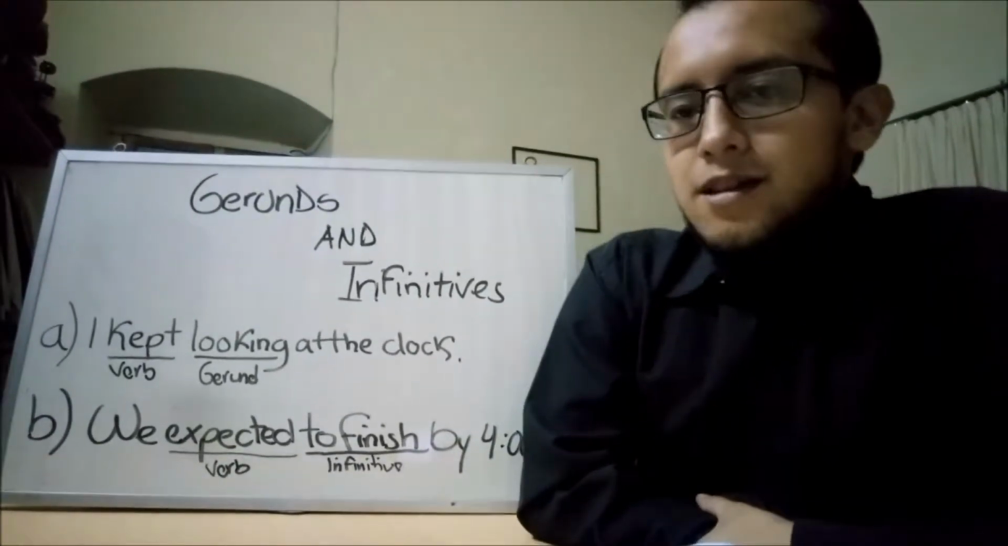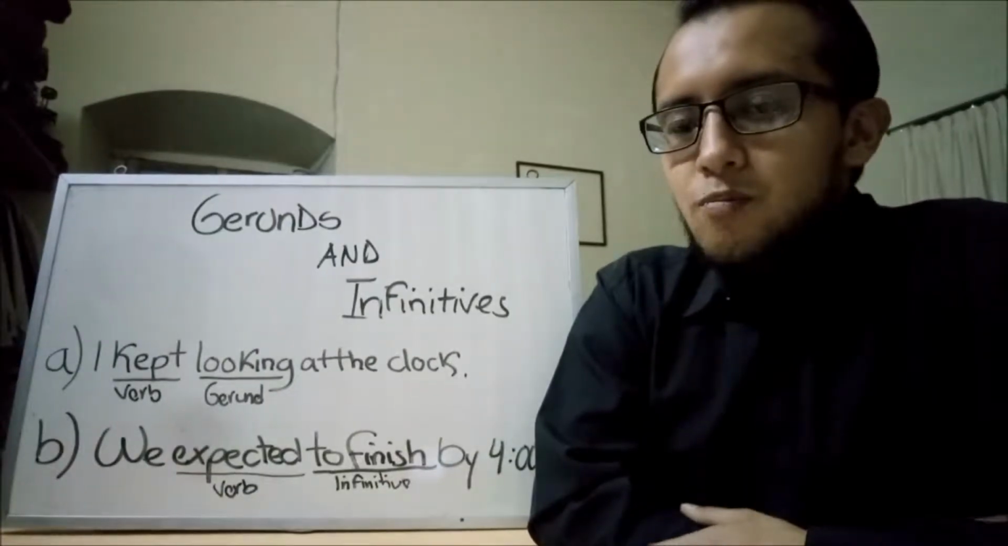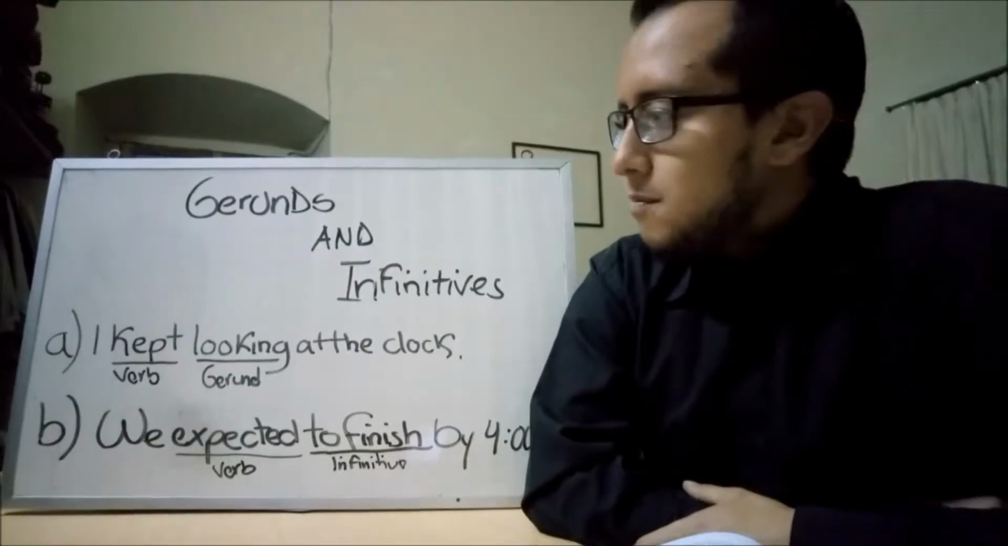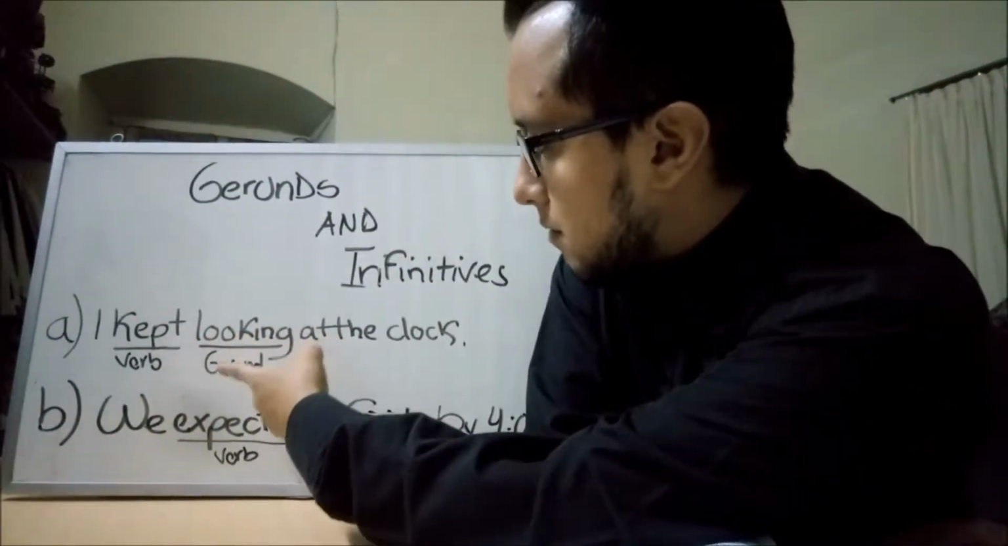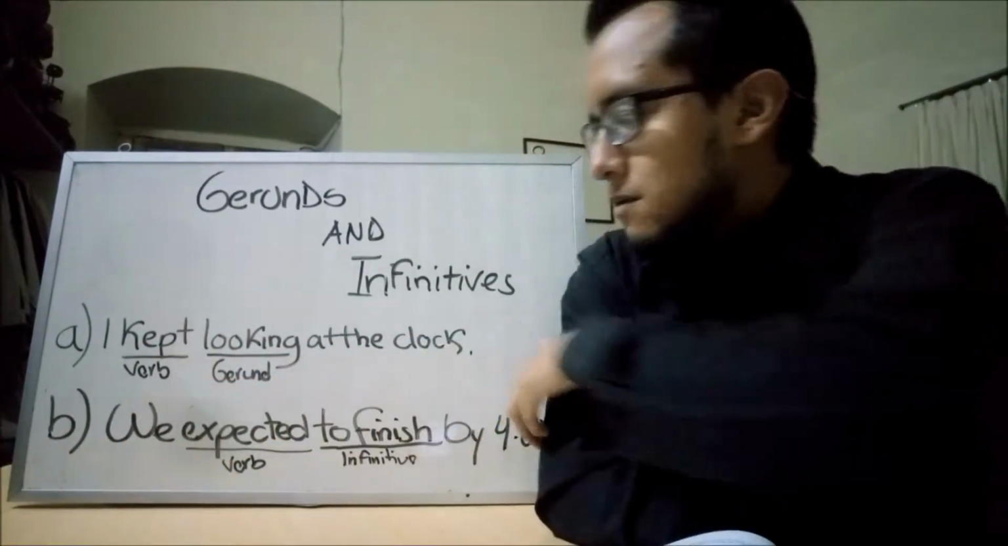A gerund is the ing form of the verb, and an infinitive is the to plus the verb in base form. Some verbs can be followed by a gerund but not by an infinitive, like you can see in this example. I keep looking after colors. You can see the verb and here the gerund.